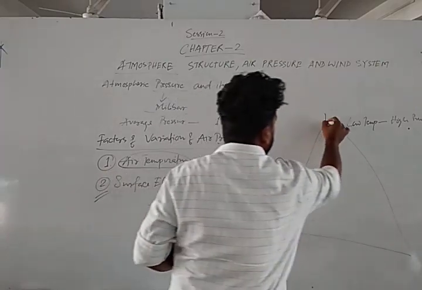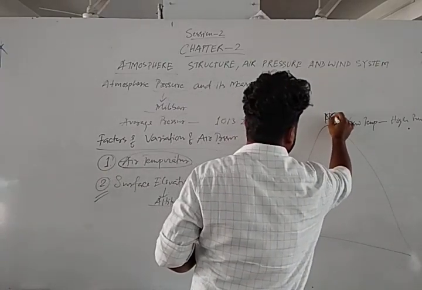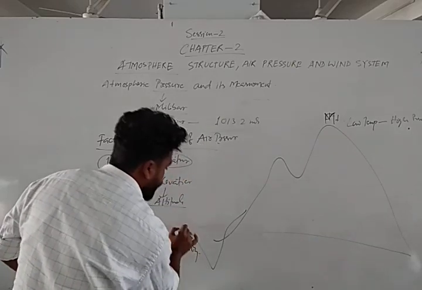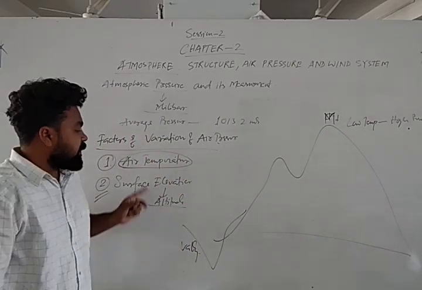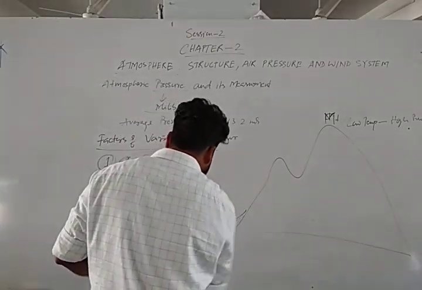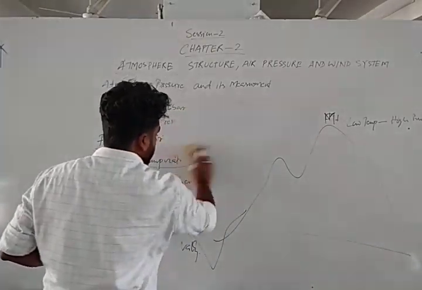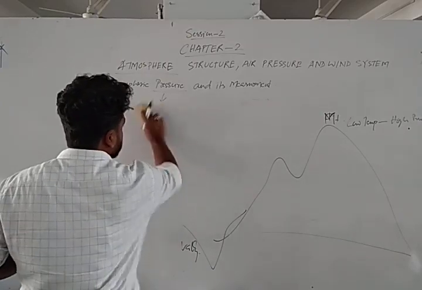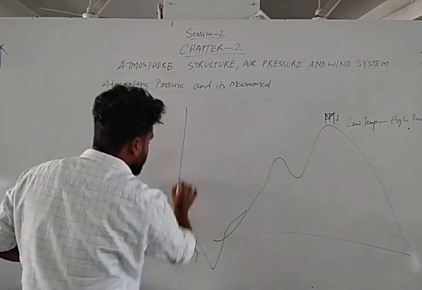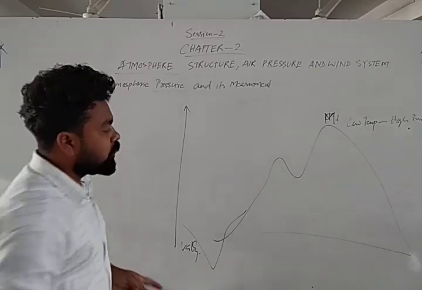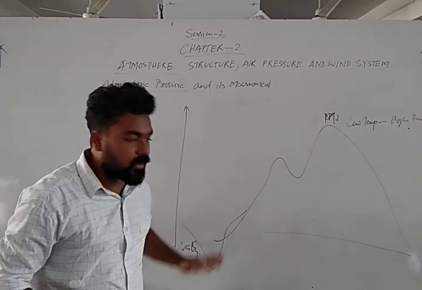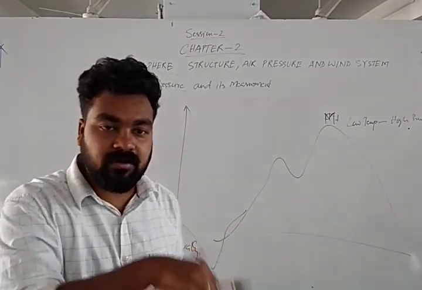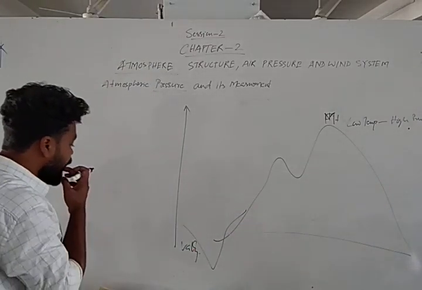Suppose this is the mountain, this is the mountain top, and this is the valley. Elevation means height. When we move from a lower level to a higher level, we get low pressure. Pressure decreases.